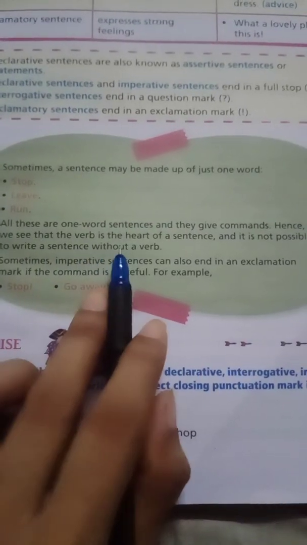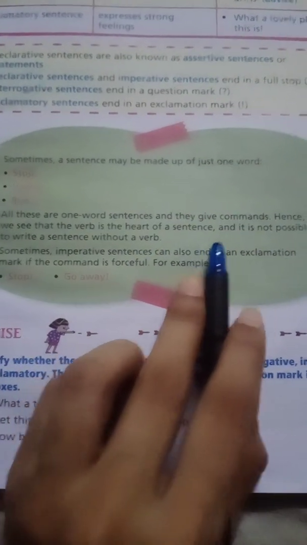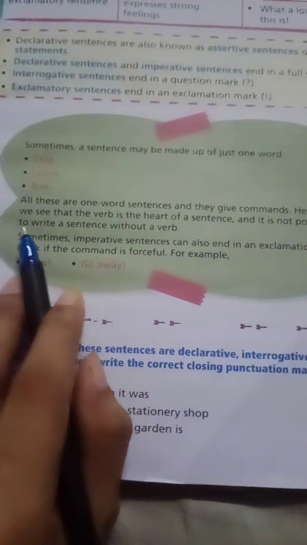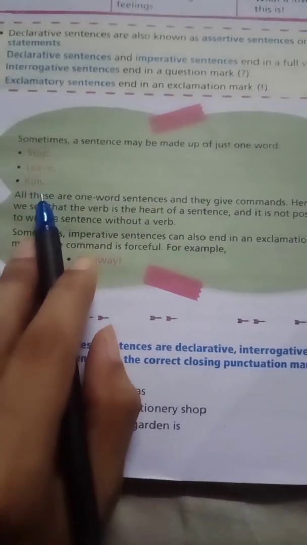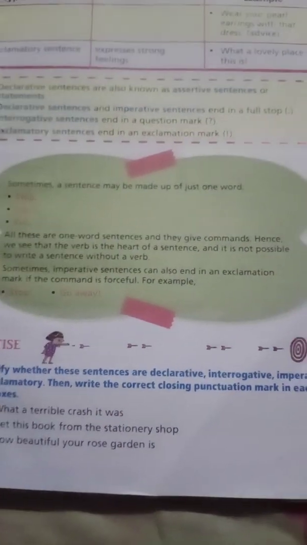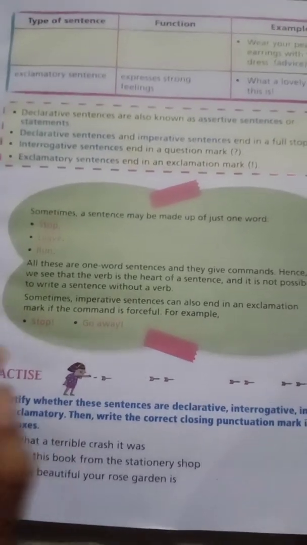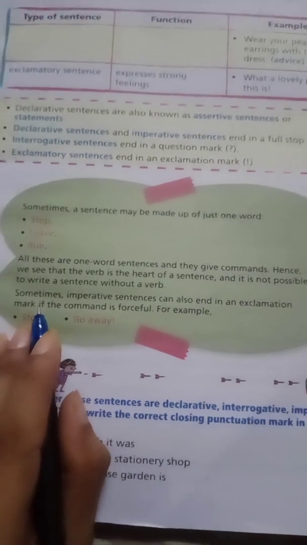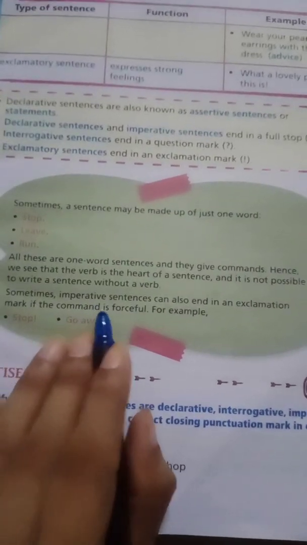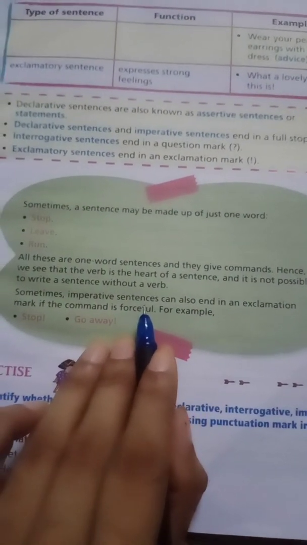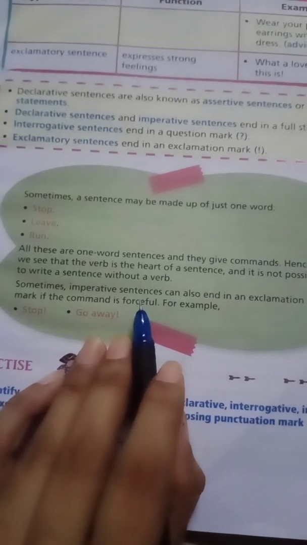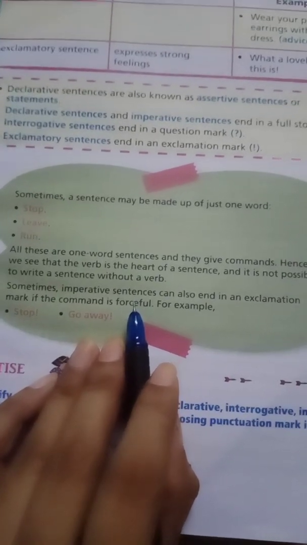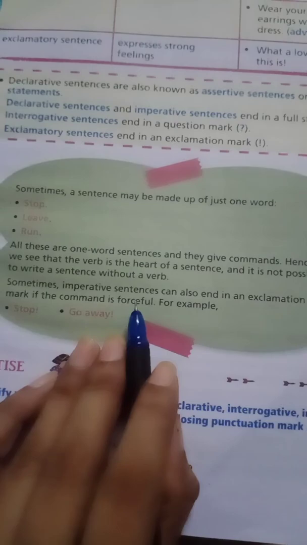Here we see that the verb is the heart of a sentence, and it is not possible to write a sentence without a verb. These are the verbs, yes or no? These are the heart of a sentence. With the verb we will understand what the sentence is about, what the person is about to tell. What is an imperative sentence? Imperative sentences are commands.